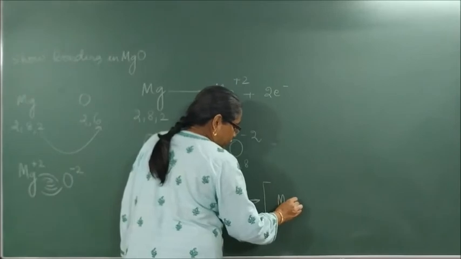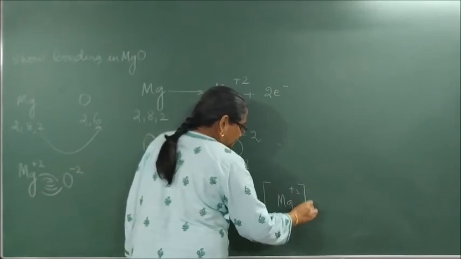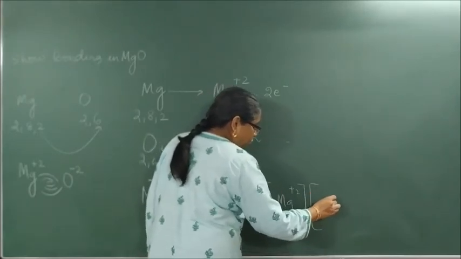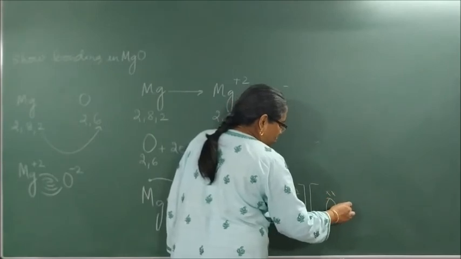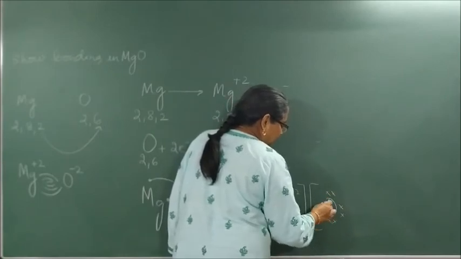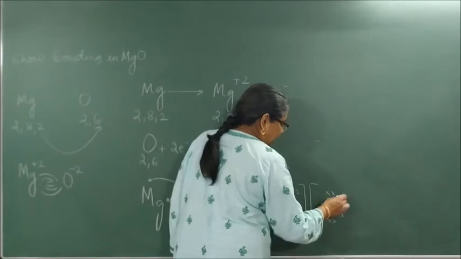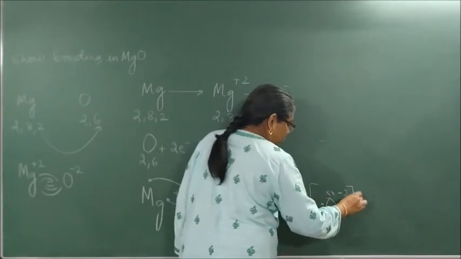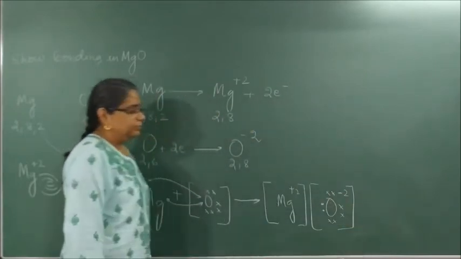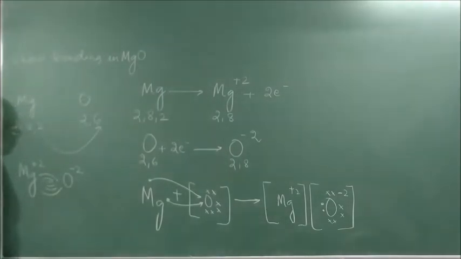Mg plus 2 and O 1, 2, 3, 4, 5, 6, 7, 8 minus 2. Clear? Understood this? So this is the fourth compound now which we are learning.